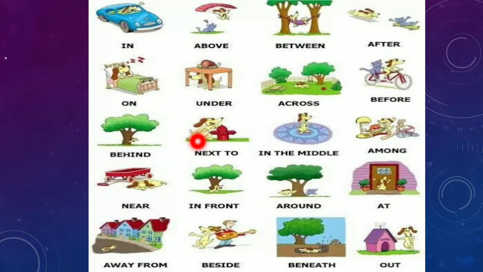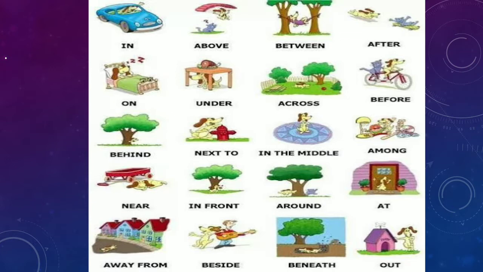Next to, yes, you can see he is sitting next to this. In the middle, as in the circle you can see, he is in the middle among. If more than two things are here and one is sitting there, we can say the dog is sitting among the persons. And you can see between means between two trees.